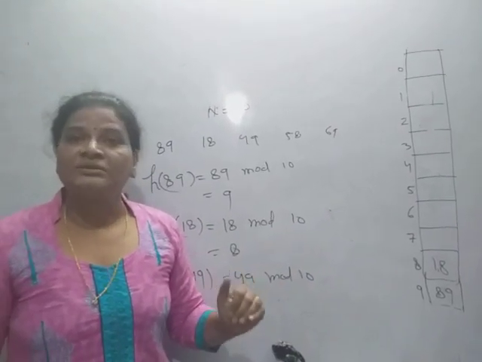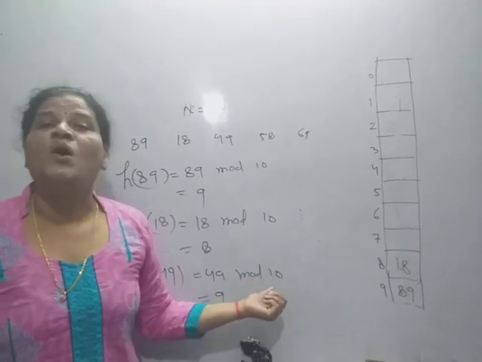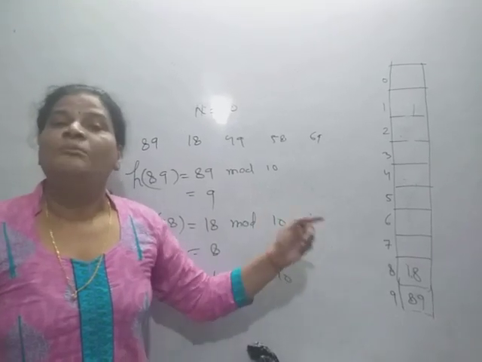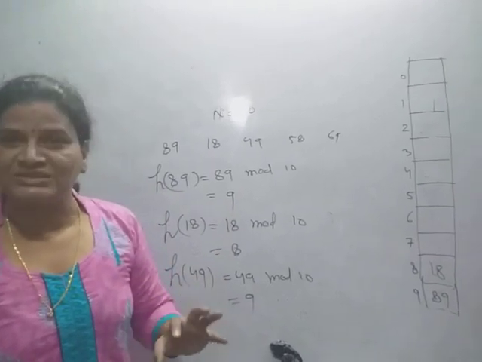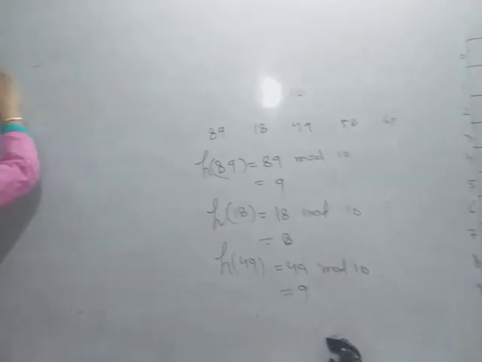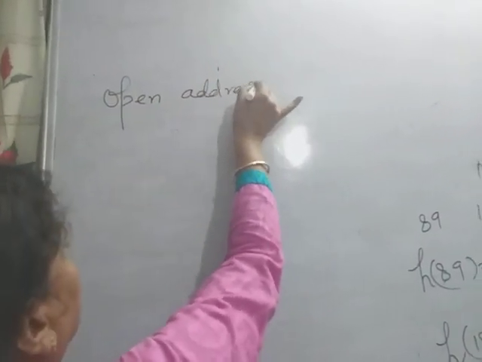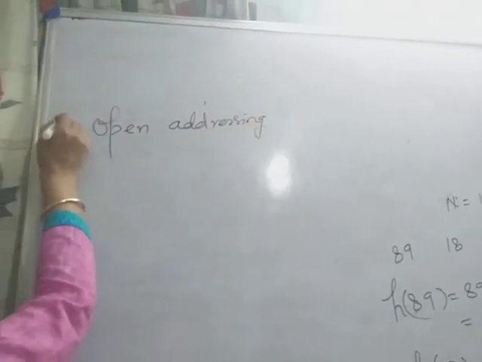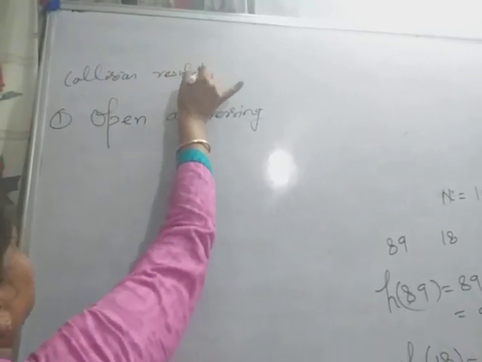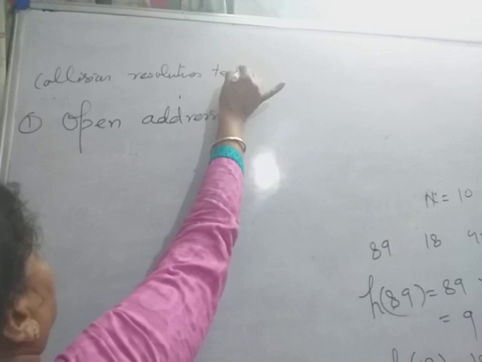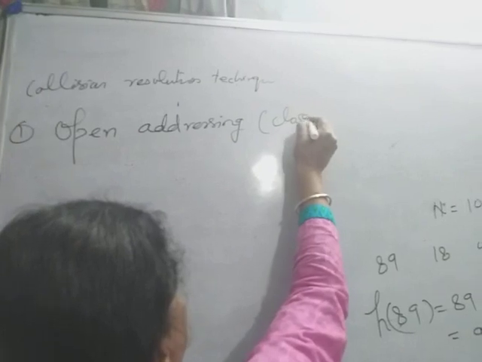Now what are the possible ways to resolve the collision if two or more different keys map to the same address? There are two collision resolution techniques. The first is open addressing, also called closed hashing.